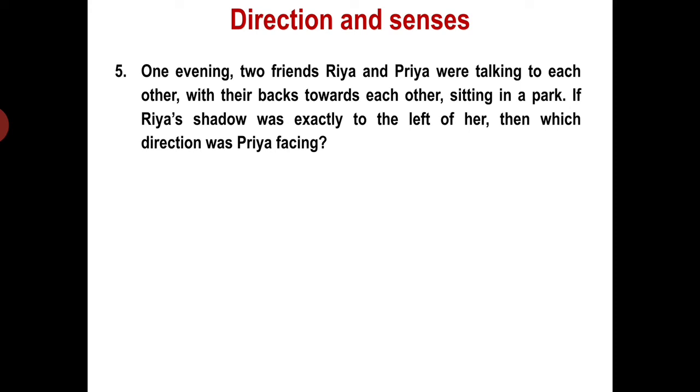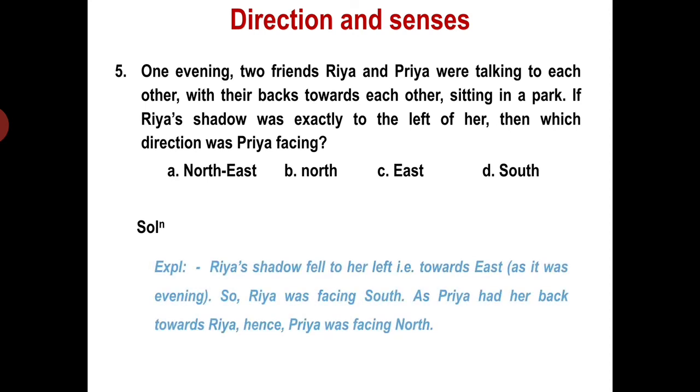Okay. And when is it? It is in the evening. Don't miss this point. Very, very important. It is in the evening. When it's evening, where is the sun? It is in the west. And where is Ria's shadow falling? Ria's shadow is falling to the left hand side, right? That means Ria's shadow fell to her left, that is towards east, as it was evening. So Ria was facing south.